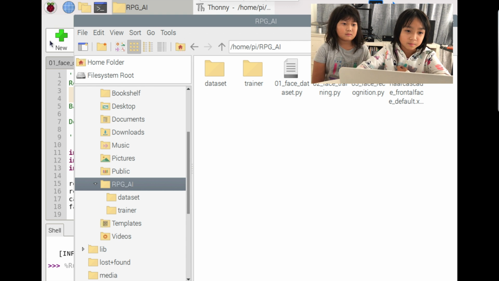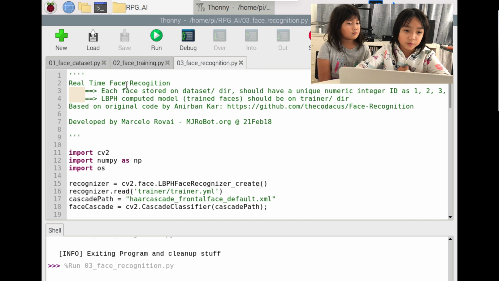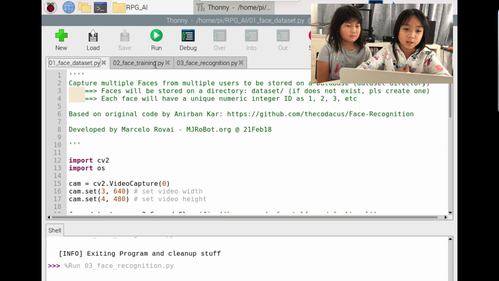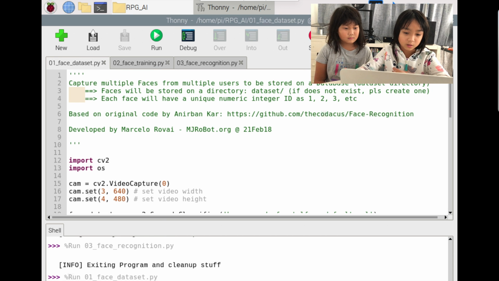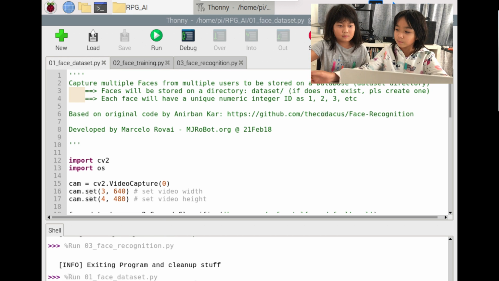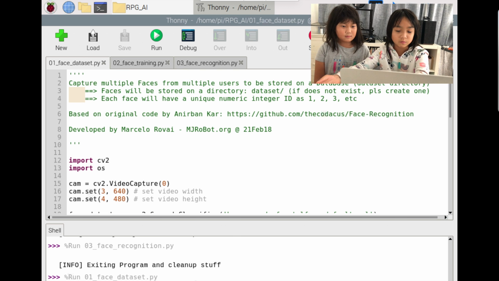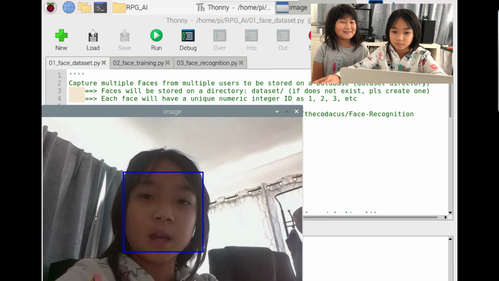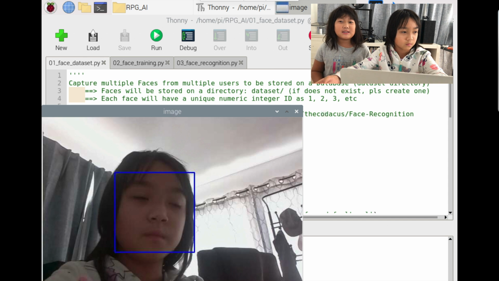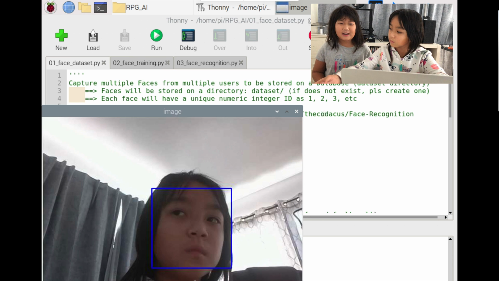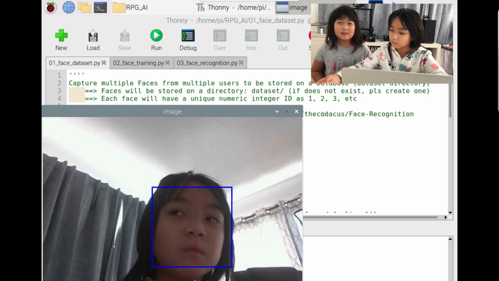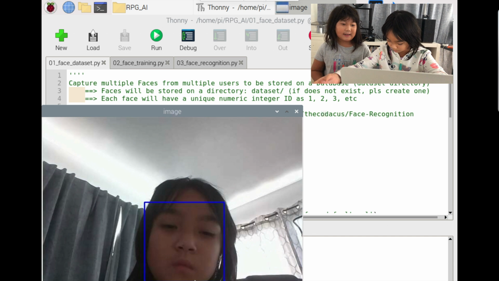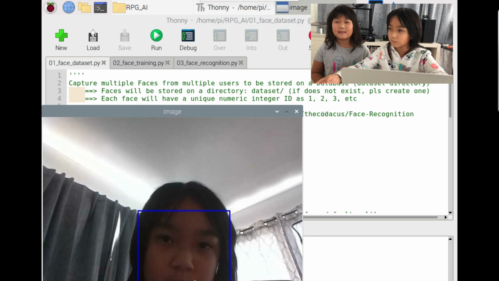Let's try it. So for phase 1, I'm going to run it, and then my user ID is 1, and then I'm going to press enter, and then I'm going to look at the camera. And wait. You need to make sure you move slowly, so that way the camera can take photos of you, and then it can train on them.